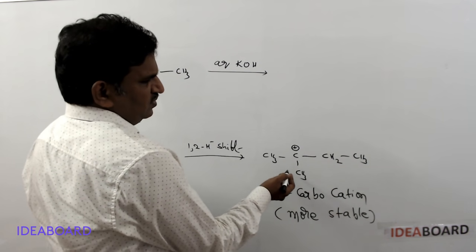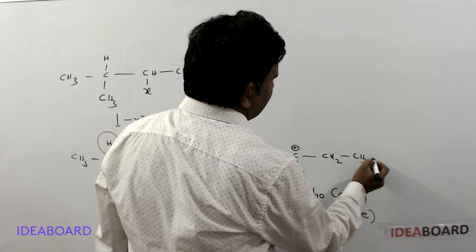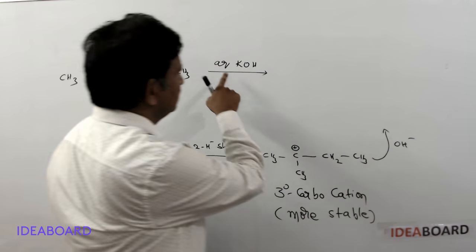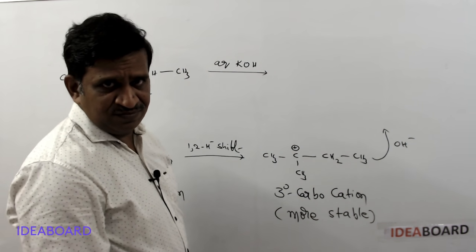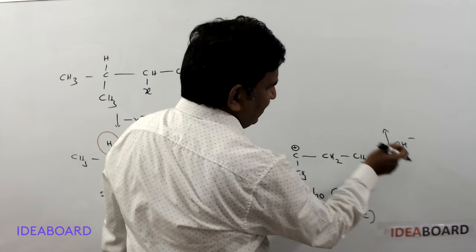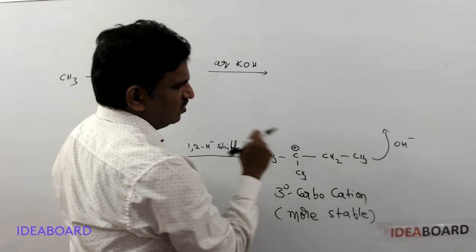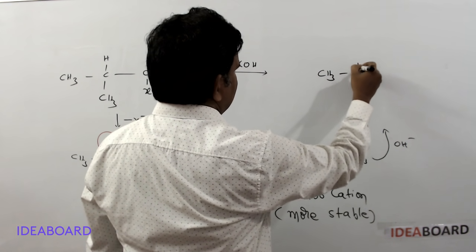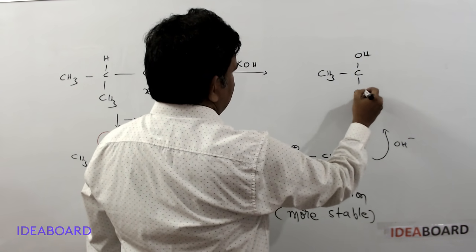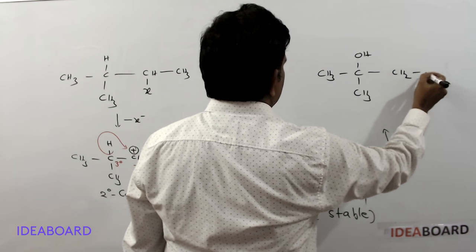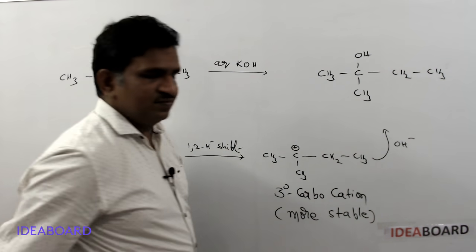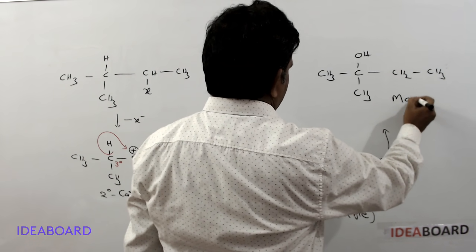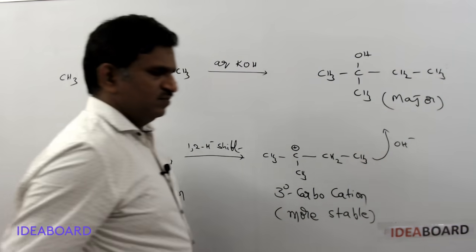So this is the product, and it now reacts with the nucleophile OH minus generated from aqueous KOH. The OH minus of aqueous KOH attacks this carbocation, and the product formed is CH3, COH, CH3 and CH2 and CH3. So what is the major product? This one is the major product.